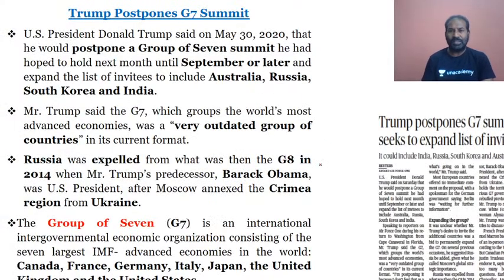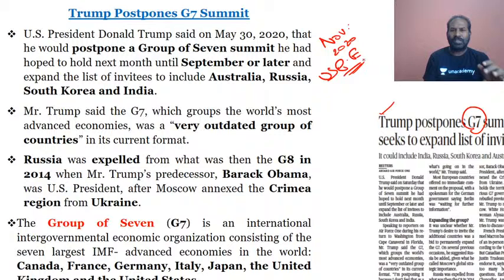And then you have another news which talks about Trump postponing the G7 summit. Definitely Trump is going ahead with a different kind of intentions, keeping in mind the November 2020 US presidential elections.